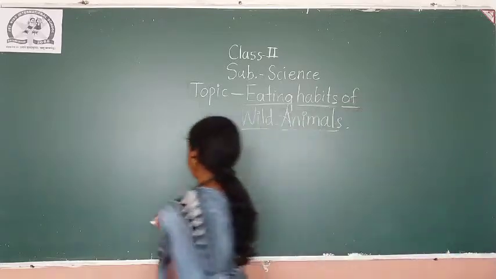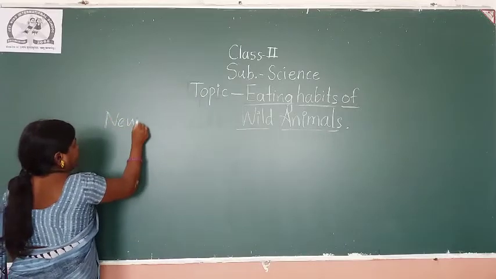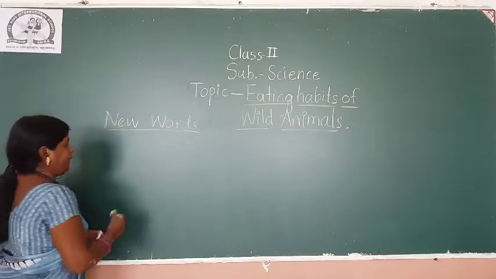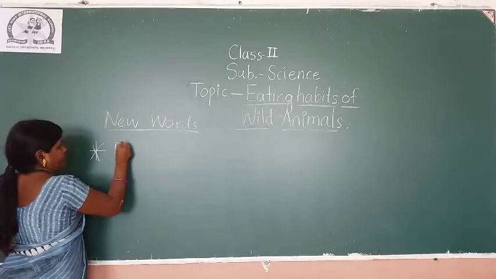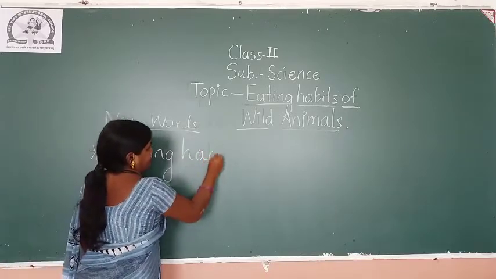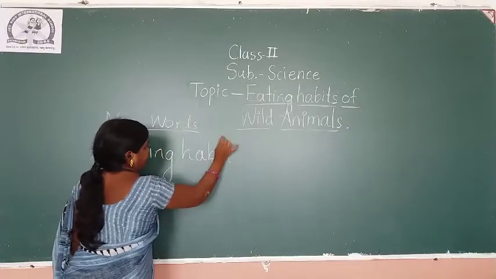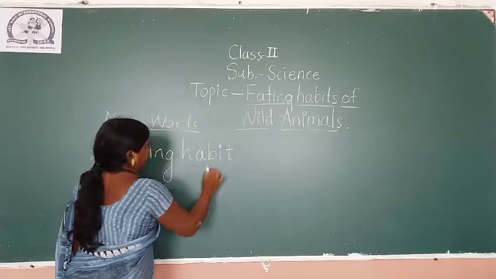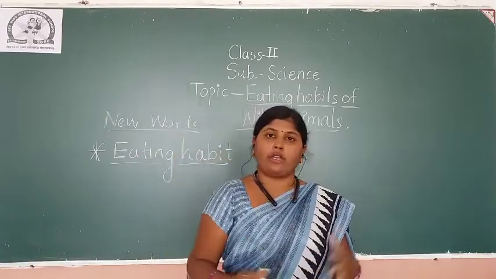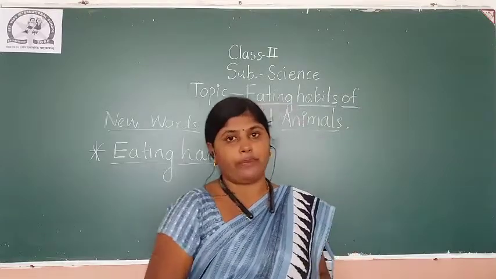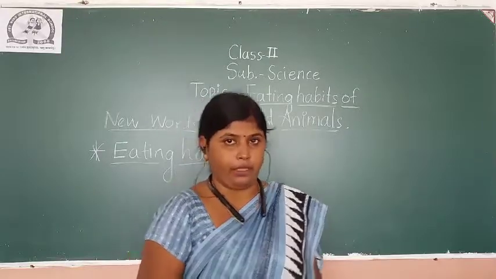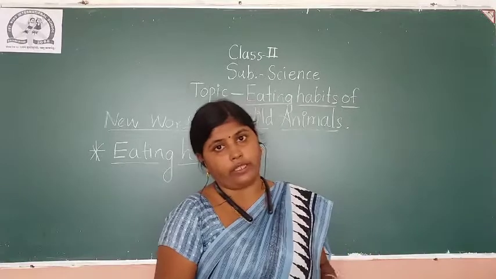I am going to write some new words for you. First thing is eating habit. Eating habit means the kind of food. The kind of food they eat is called the eating habit of that particular animal. Understood? I will repeat once again. The kind of food we eat is called the eating habit, or the kind of food they eat is called their eating habit.